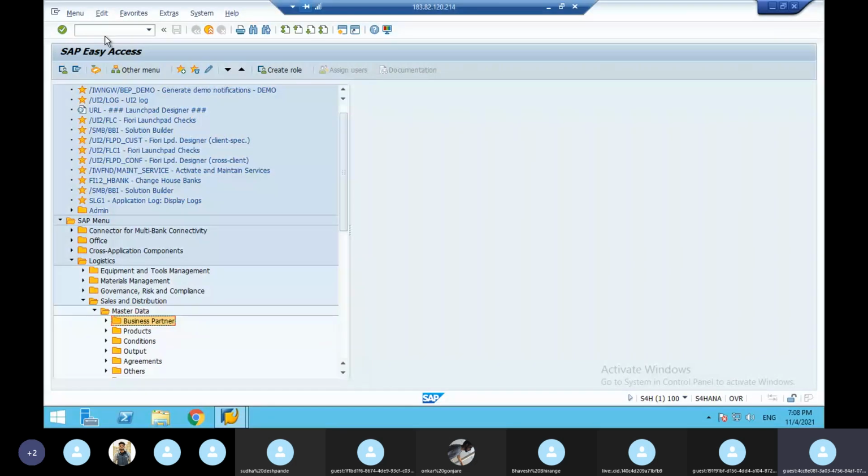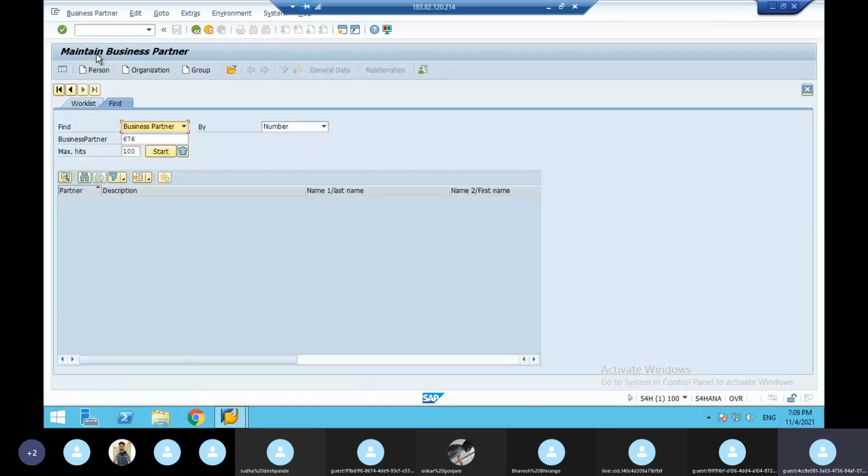Always use /n, whether in real time or anywhere. After that, you give the T code. The T code for creating a business partner is BP. If you don't give /n, it will not take you to the direct screen, so make a habit of using /n. Okay, enter. So this is called business partner master data. In S4 HANA, customer master data is called business partner master data.